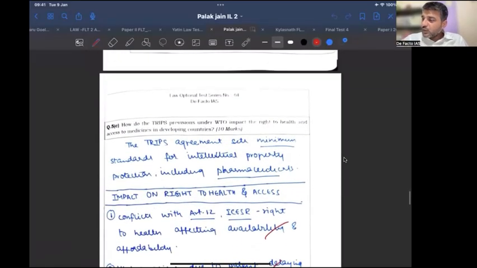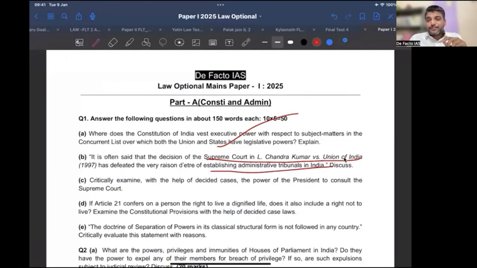That doesn't matter. One of the questions I asked this year is why the tribunal is a problem. What happened is that L. Chandra Kumar said you cannot waive the Article 226 jurisdiction of the High Court. That led to a situation where it doesn't matter what the law says about that tribunal. Like NGT, the law says the appeal shall lie in the Supreme Court, but the appeal will lie to the High Court because 226 is a basic structure. That has effectively created a four-layer mechanism.